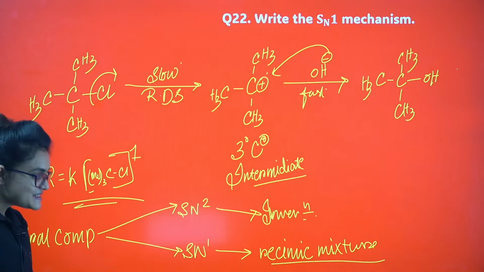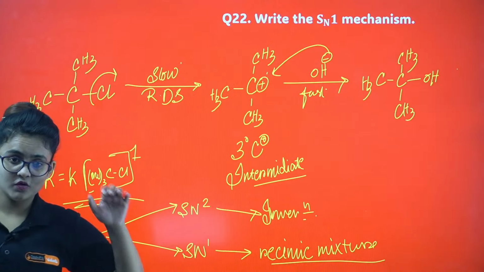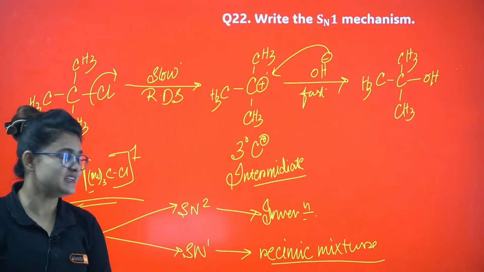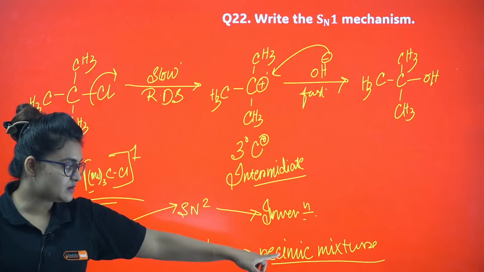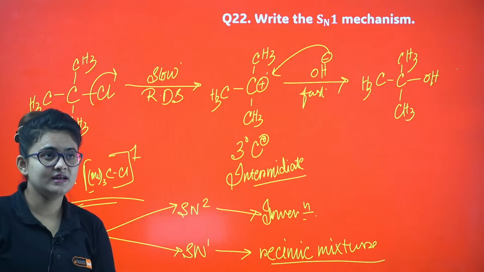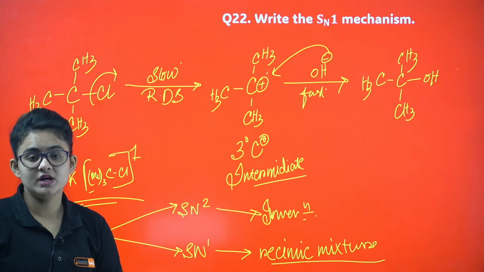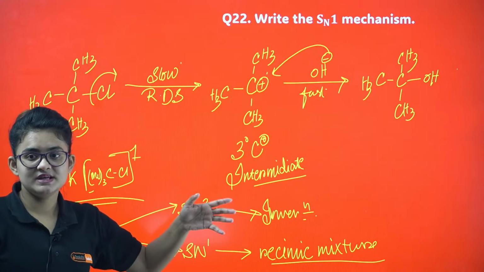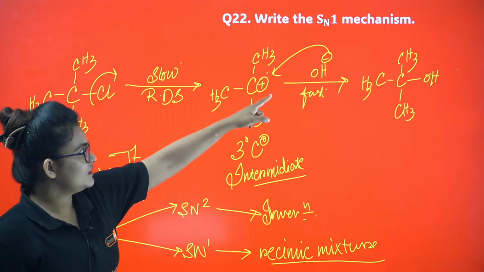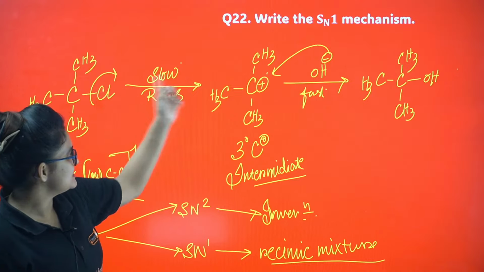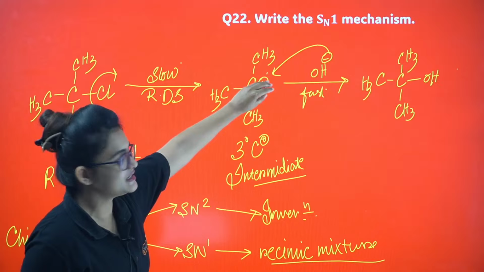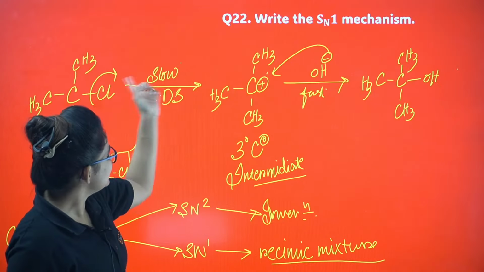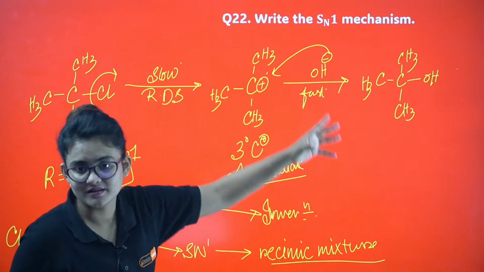If I go even deeper, if you proceed for JEE Mains or NEET, it's very important to understand this concept. In the racemic mixture, you will not get a proper 50-50. One is a little more, another is a little less, because after Cl leaves, it stays for a few minutes here. It can't just run from the system.